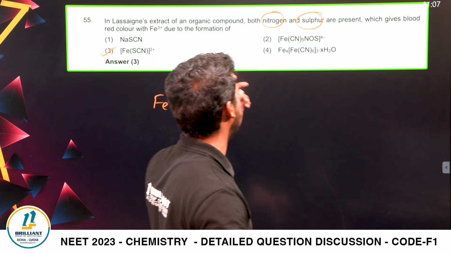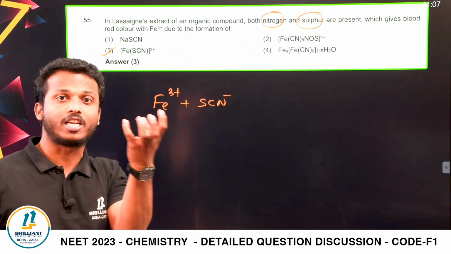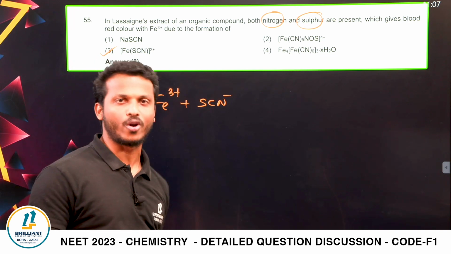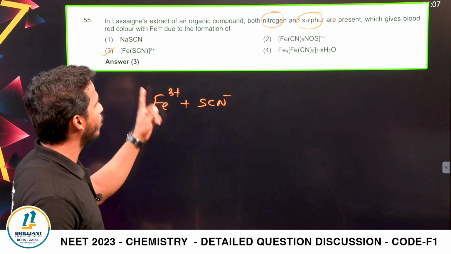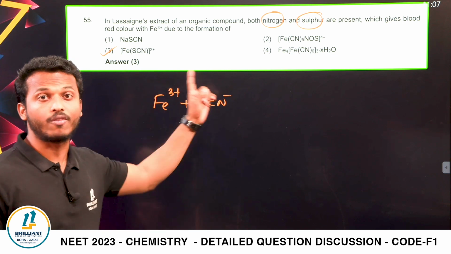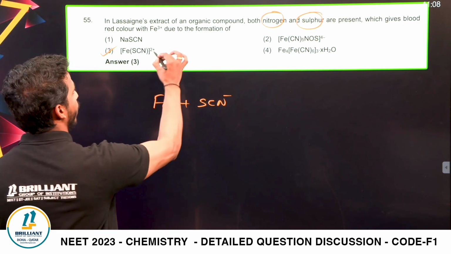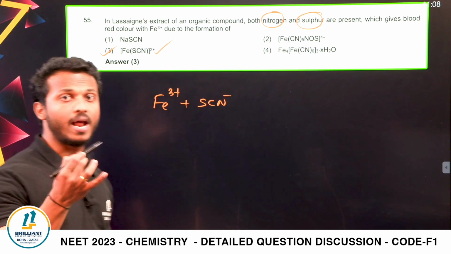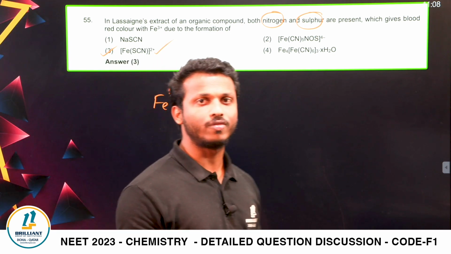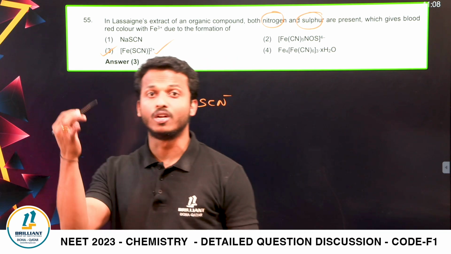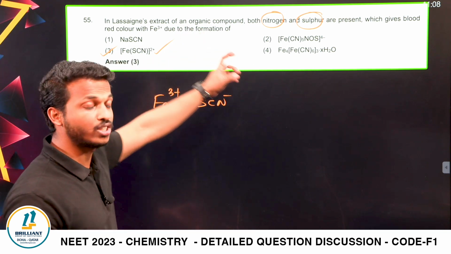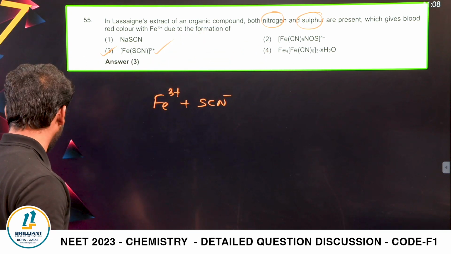It's a determination of which one? Sodium and sulfur, whether they are present in an organic compound or not. Yes, dear all, when ferric is treated with thiocyanate, it will form ferric thiocyanate. This is the ferric thiocyanate which has a blood red color. What is the purpose of this test? To identify the presence of sodium, nitrogen and sulfur in an organic compound.